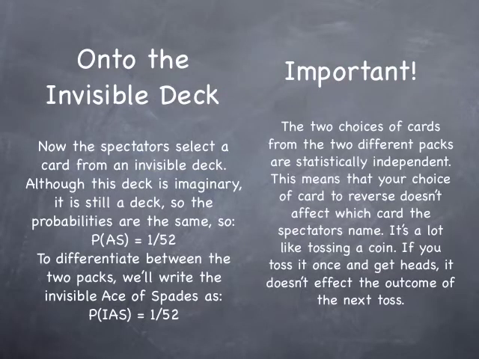Now this bit's important. The two choices of cards from the two different packs are statistically independent. This means that your choice of card doesn't affect which card the spectators name. It's a bit like tossing a coin. If you toss a coin once and you get heads, it doesn't affect the outcome of the next toss.